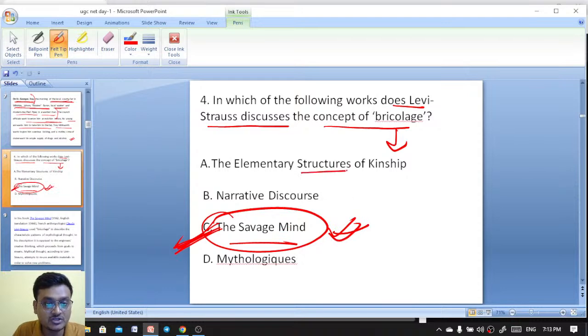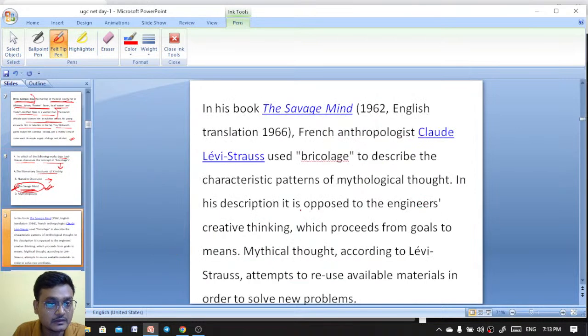The Elementary Structures of Kinship is written by Claude Lévi-Strauss, but who has written Narrative Discourse? That is by Gérard Genette. So Savage Mind is the right answer here.